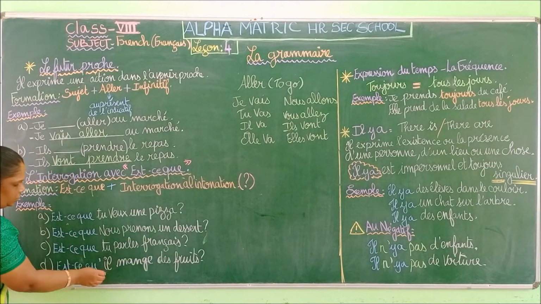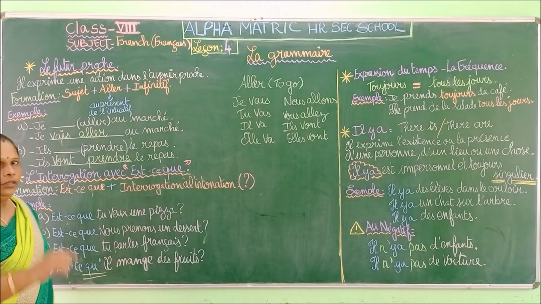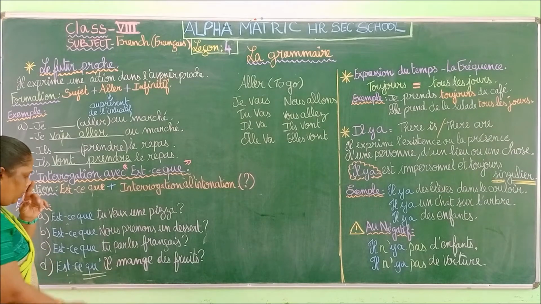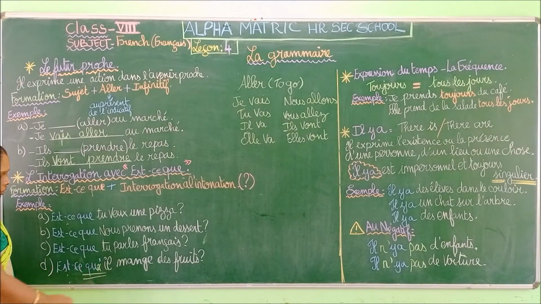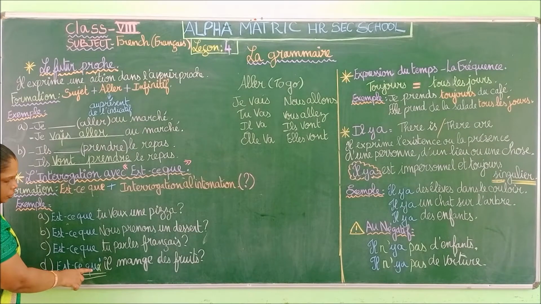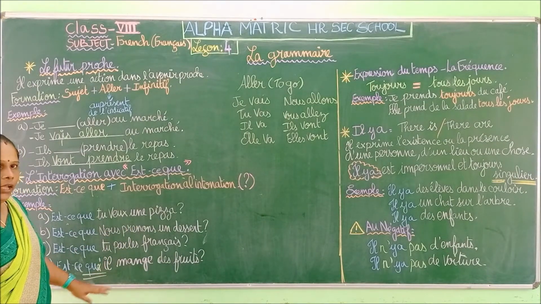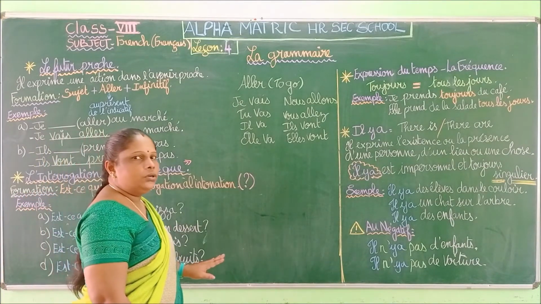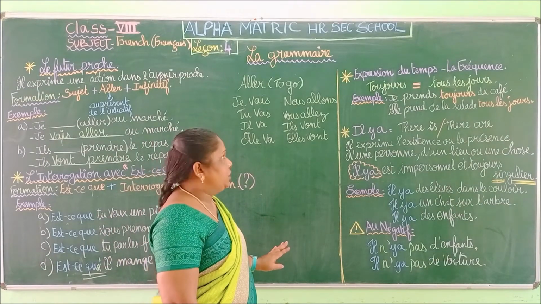So you can see "que" here it is Q-U apostrophe because we have a vowel here. So we cannot put an E, so it doesn't follow the vowel. So we have to put an apostrophe. So "est-ce qu'", Q-U apostrophe, and we are going to write the remaining answer. Okay, so you will have an exercise regarding this also. So be careful, refer to the grammar that I taught you and do the exercise.